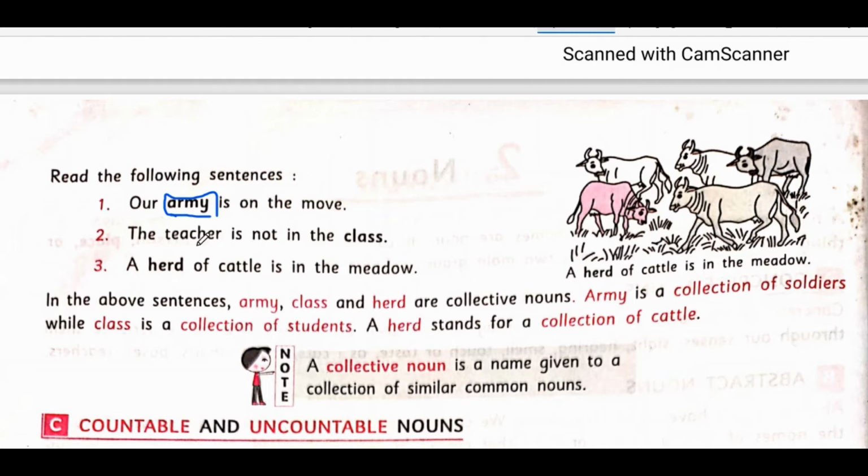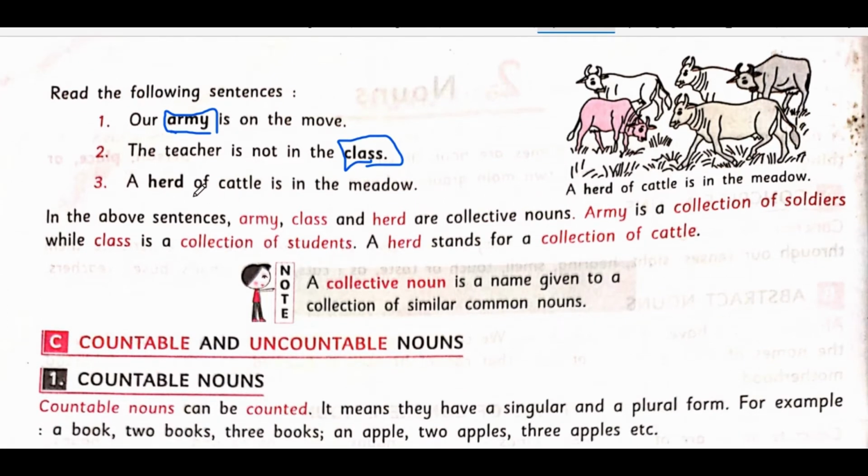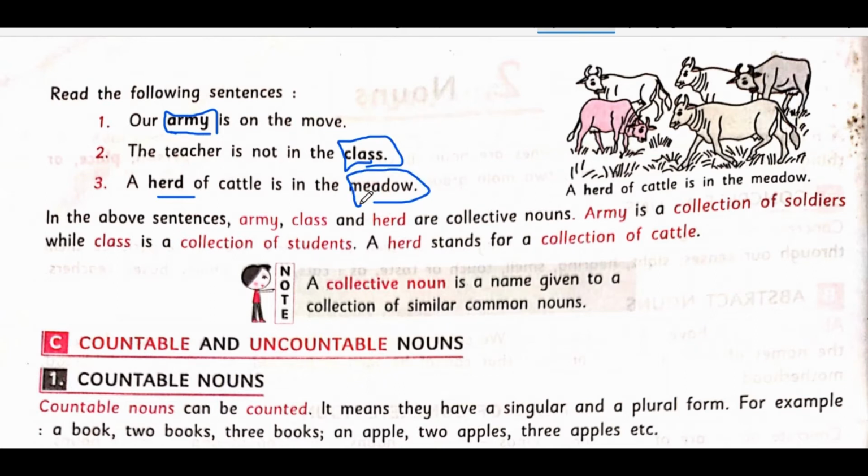Now, the teacher is not in the class. Class is what? A group of students. So I cannot call one student a class. Class means a group of at least 5, 10, 20 students. A herd of cattle in the meadow. Meadow means a farm or any field. Herd means a group of animals, the living cattle, is called a herd.